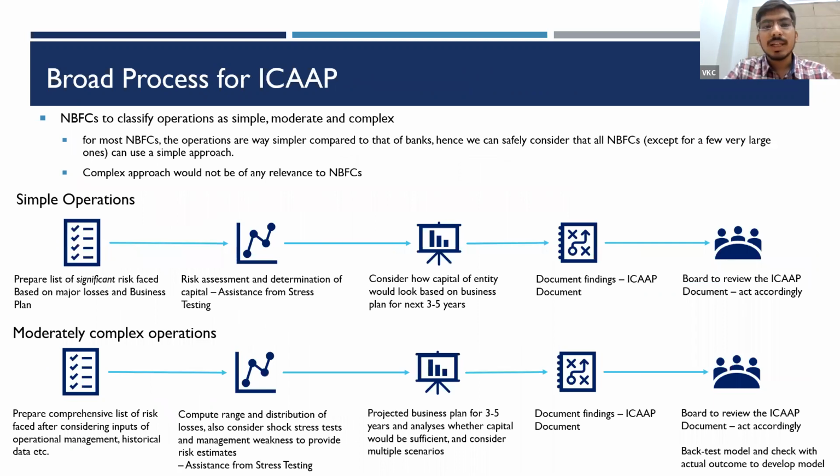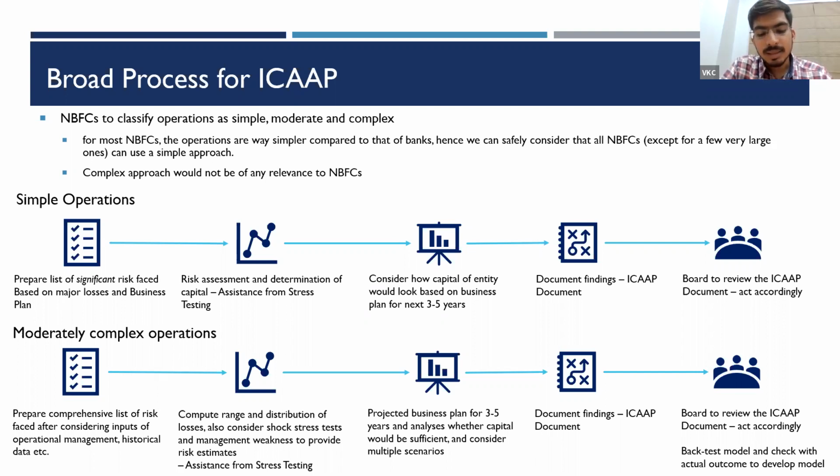Now, as I have been mentioning, we will discuss what is the broad process of ICAAP. So as I mentioned initially, what ICAAP is, I do an assessment and then prepare an ICAAP document. So how do I do this assessment? What is the approach? How should I look towards the assessment? So the Basel III circular prescribes that the NBFC should, and it rather talks about banks, but same would apply to NBFCs as well, that we should bifurcate or classify our operations based on complexities.